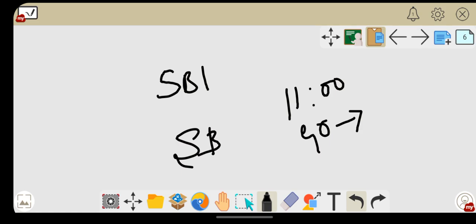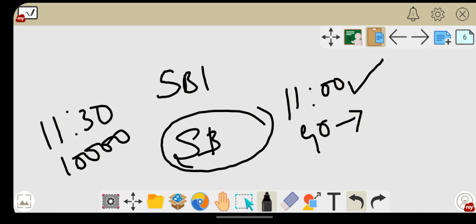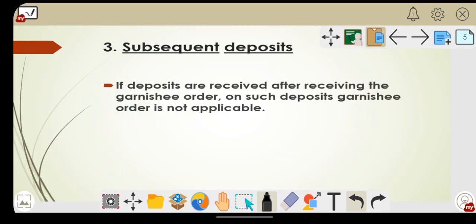So once the order nisi is issued to the banker at 11 o'clock, what will the banker do? He will freeze your account, your SB account. Now you will go at 11:30 to deposit cash of rupees 10,000. You cannot deposit this 10,000 into your SB account because your account is frozen. That is what a subsequent deposit is.